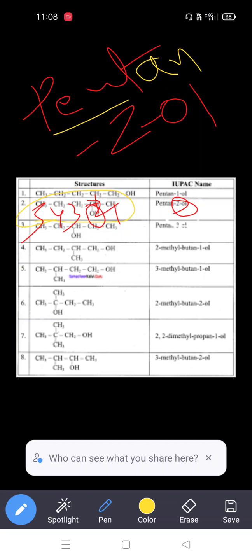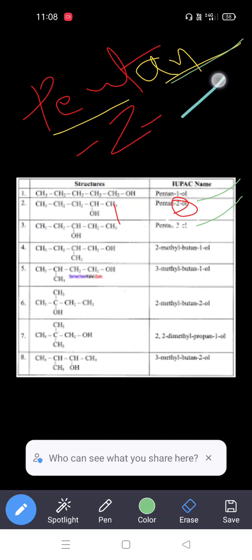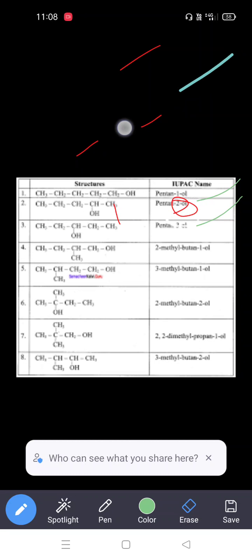So that is the longest carbon chain, 5, and the "an" means all the carbons in the chain are saturated. So "an". The 2 means the position of the hydroxy group, pentan-2-ol. So that is the difference between these two compounds. One is pentan-1-ol and the second one is pentan-2-ol.